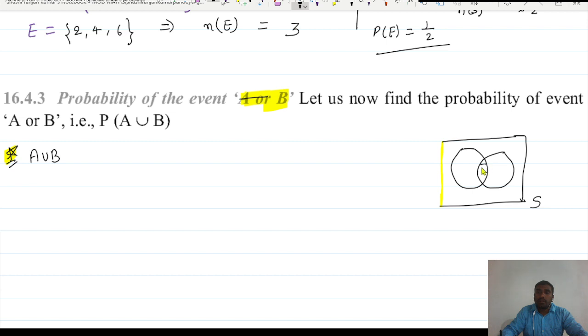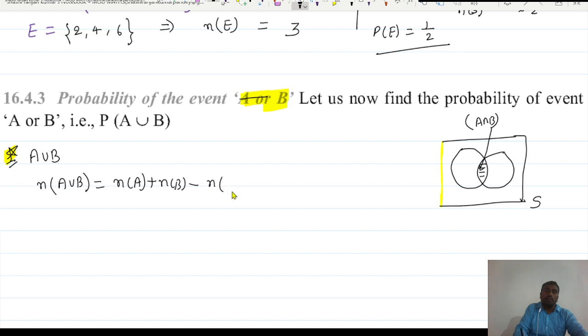This is the common region in both the events. So what is this actually? A intersection B, right? So first of all, let us suppose we're talking about n of A union B. What is n of A union B? That you know from sets, that is nothing but n of A plus n of B minus n of A intersection B. This is a formula that we know from sets.